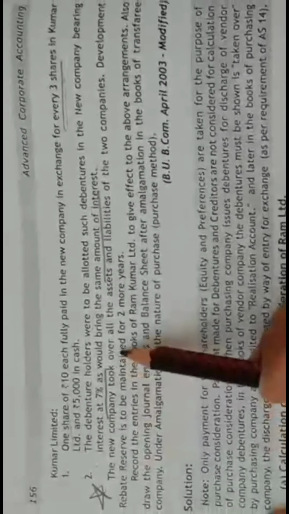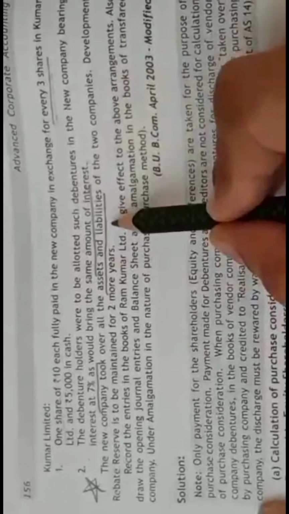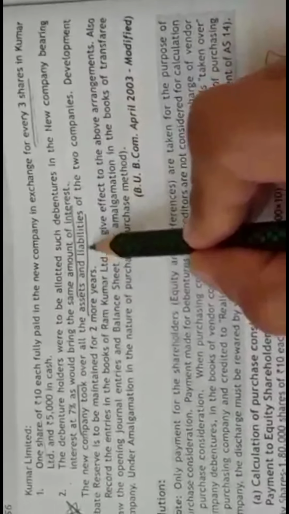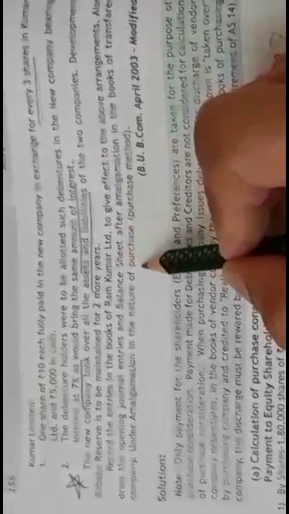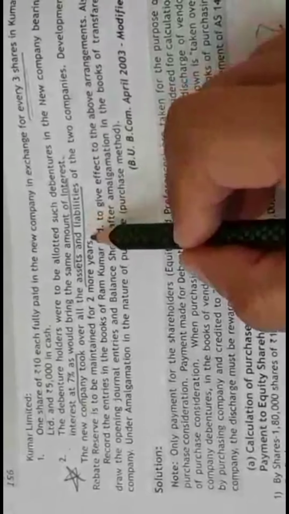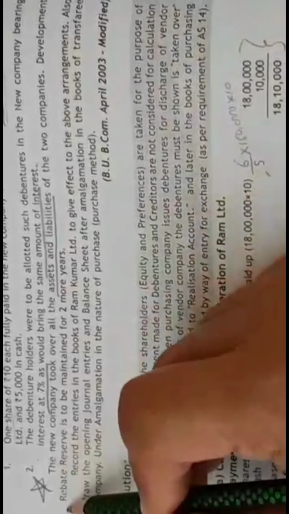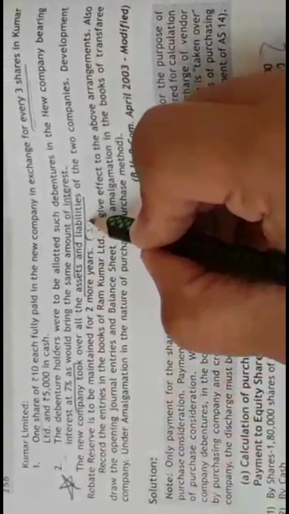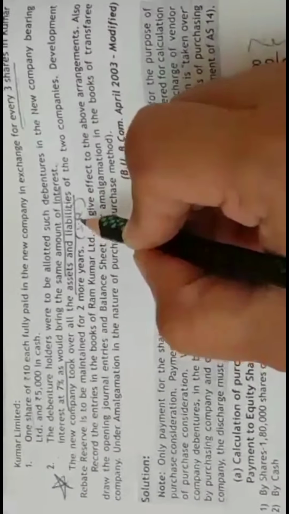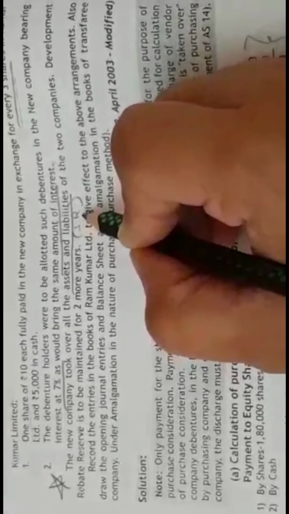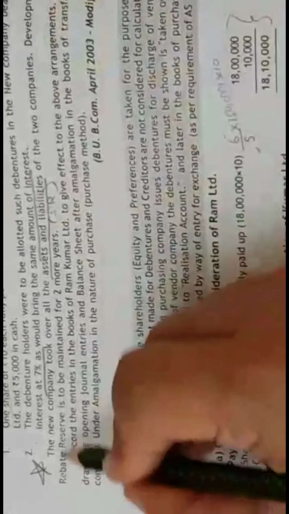The new company took over all assets and liabilities of the two companies. So they have taken all assets and liabilities, which means that we have to work out the problem under amalgamation in the nature of purchase. Even though it is not mentioned in the problem, you can come to the conclusion that it is an amalgamation on purchase of the two companies. And the development rebate reserve, as I have already discussed, is a statutory reserve. So for this we have to pass a separate journal entry under amalgamation in the nature of purchase, wherein in the books of the transferee company the journal entry would be amalgamation adjustment account debit to development rebate reserve.